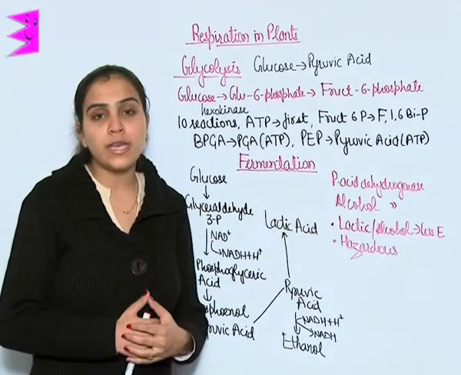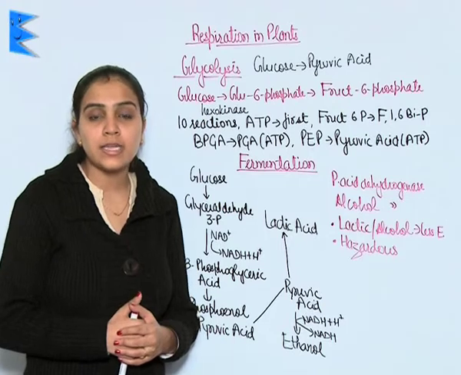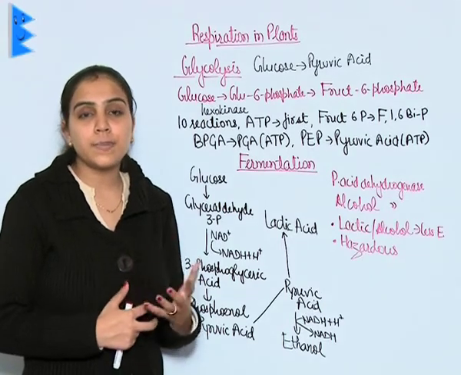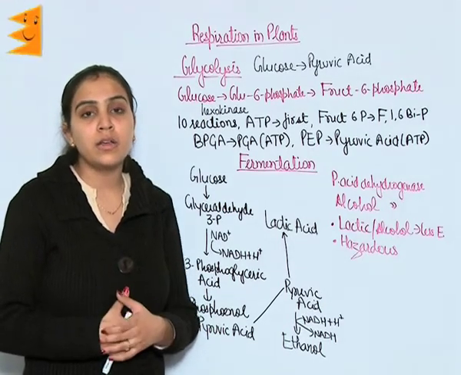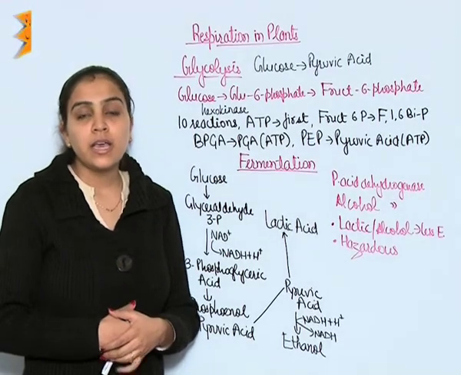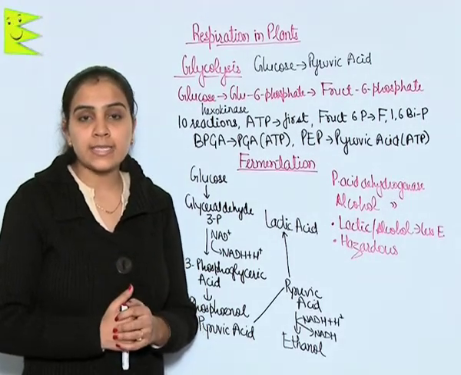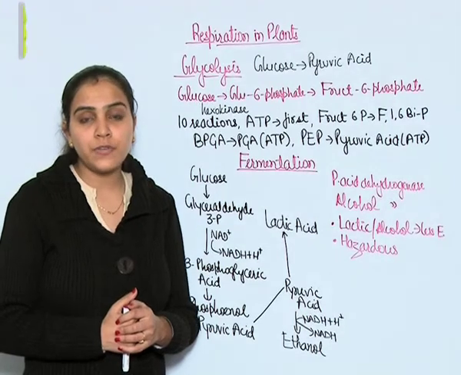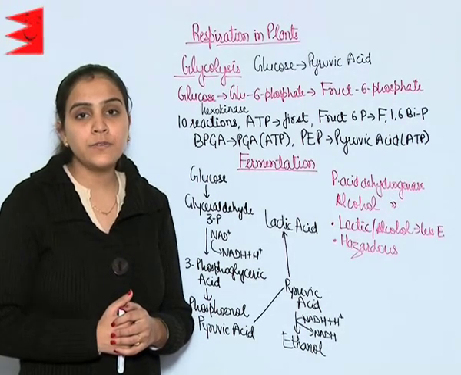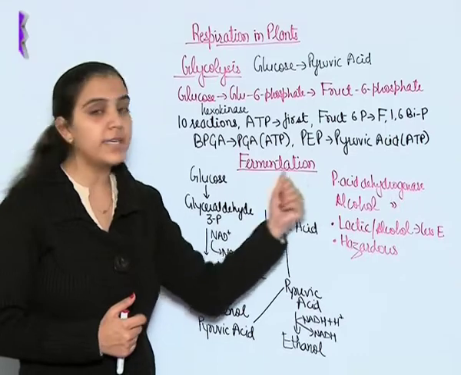Further, this pyruvic acid is utilized as per the requirement or the cellular respiration need. It can go to lactic acid fermentation, alcohol fermentation or aerobic respiration. Fermentation.